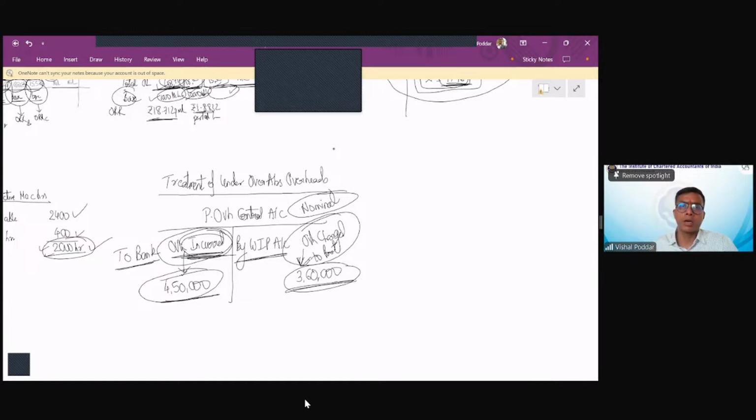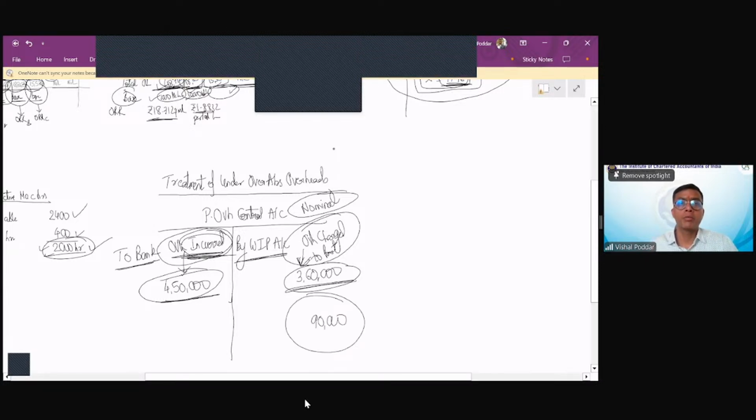It is not a real account like material or finished goods where there should be a stock. Now, what do we do of this difference of 90,000 here on the credit side? I will have to transfer this somewhere. I will have to post it somewhere.